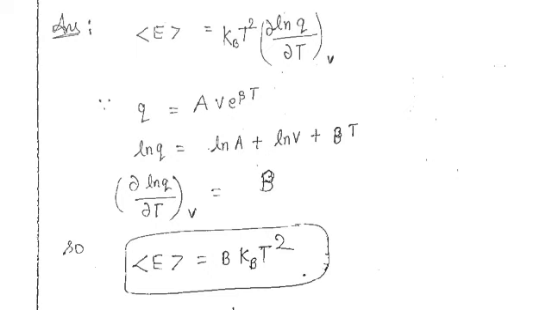When you differentiate it with respect to temperature, you get only b, because these are constant terms and will give 0. You are left with the term where del upon del t of t equals 1, and you get kBT squared into b. Alright, now moving ahead.